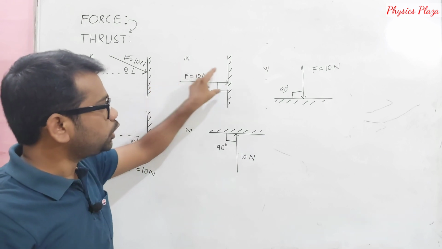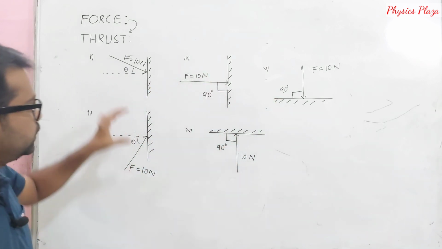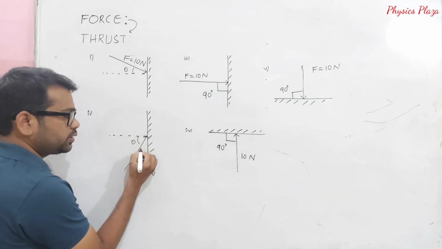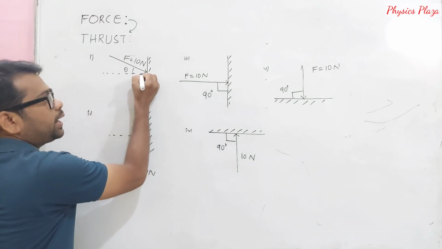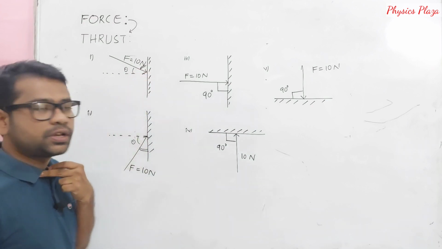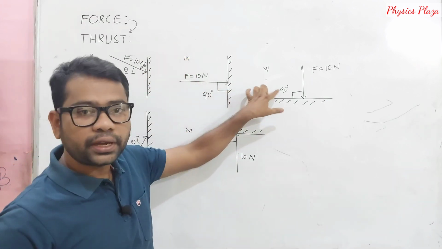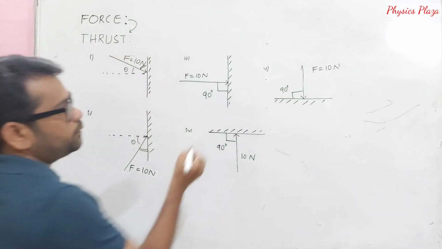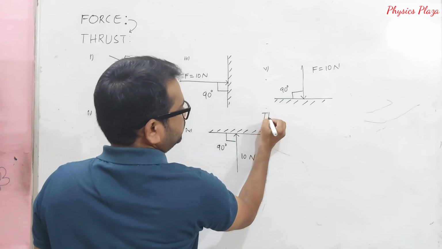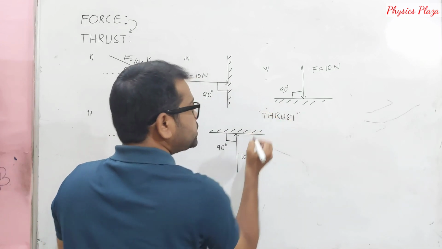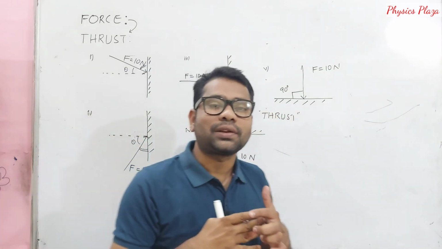So here the force is acting normal to the surface. But here, either this force or this force, they are not acting normal to the surface. So in these 3 cases, the force acting we can call thrust. In these 3 cases, the force acting is thrust only. Which means what, children? The force acting normal to the surface. Very simple.